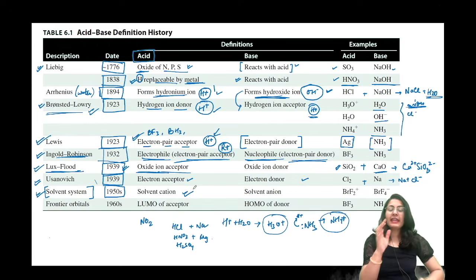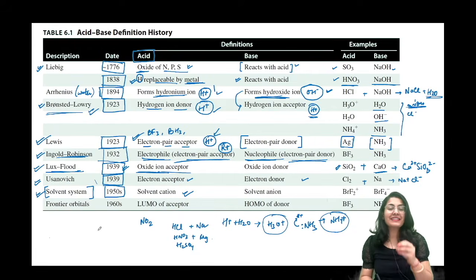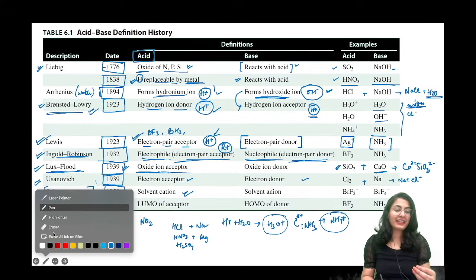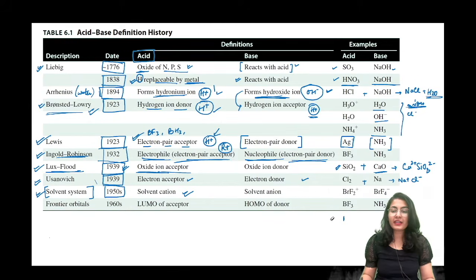Any solvent cation becomes the acid and any solvent anion becomes the base. This is going to be very, very interesting with each theory क्योंकि हर थ्योरी के साथ में बहुत सारे मॉलिक्यूल के वेरिएशंस हमें दिख रहे हैं. So a lot of new things we learn.